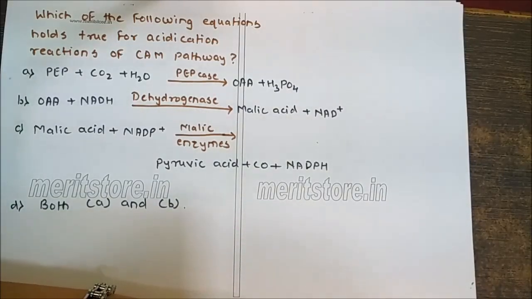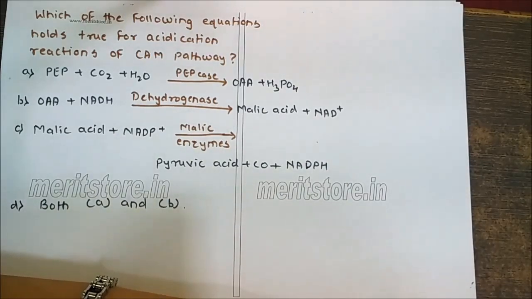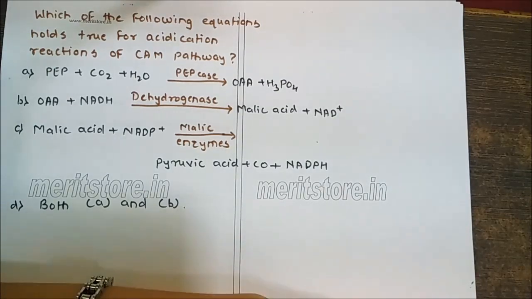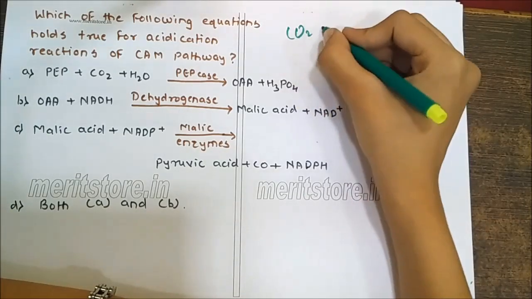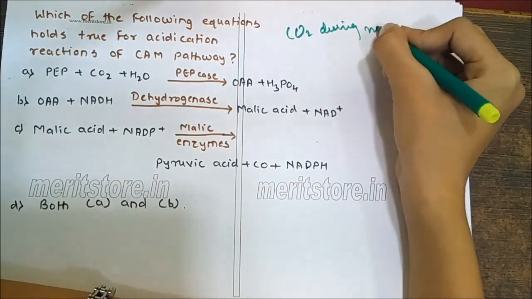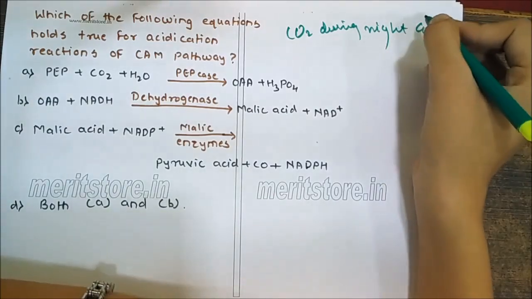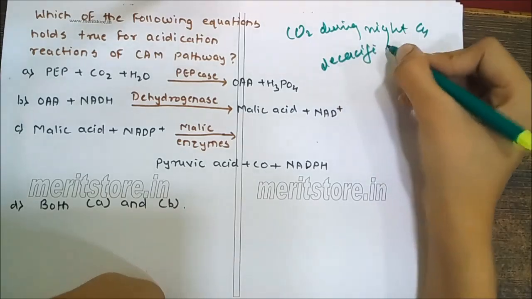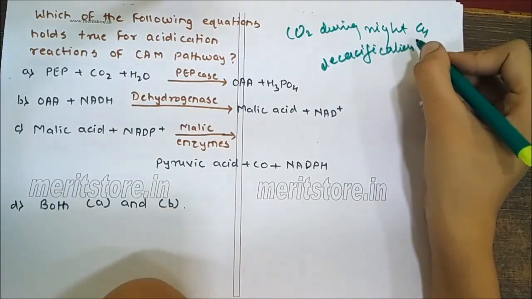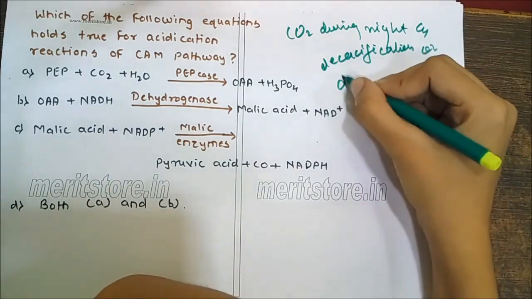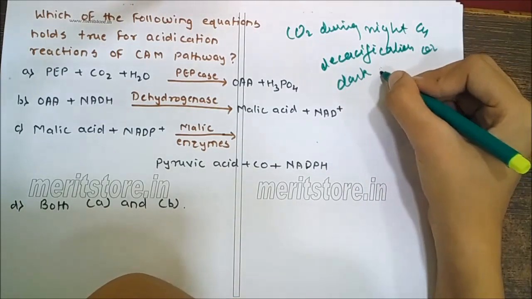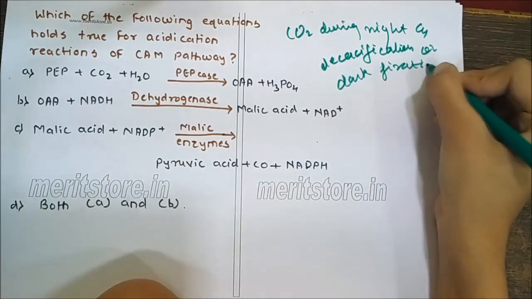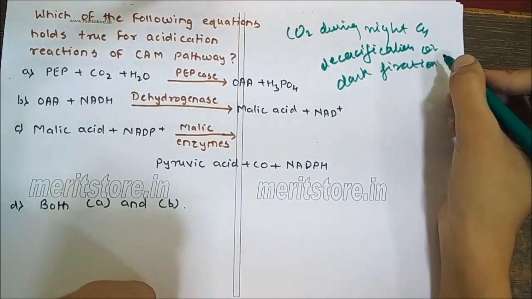Crassulacean plants have developed a unique mechanism. Answer: Crassulacean plants have developed a unique mechanism to perform photosynthesis without much loss of water. They perform acidification, or dark fixation of CO2, during night, and deacidification during the day.